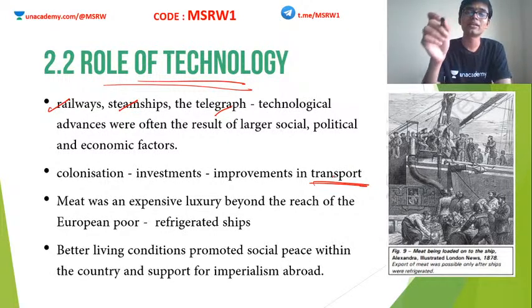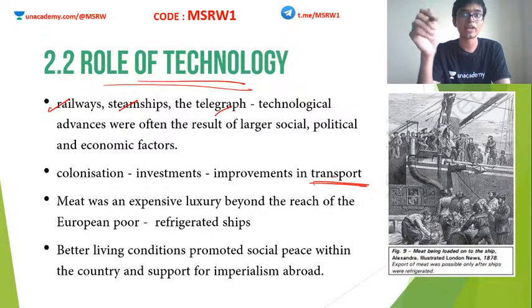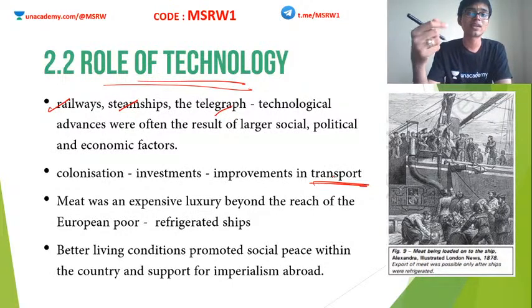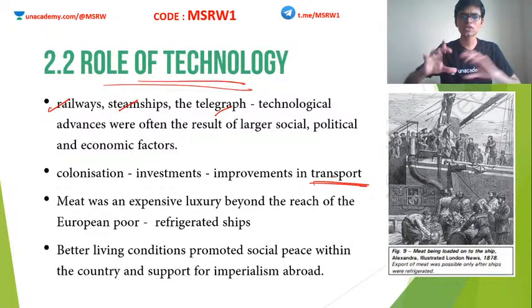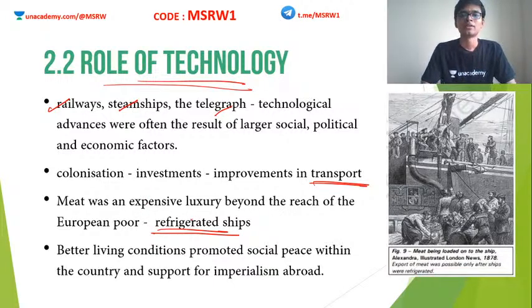Because Indian railway investment gained them 5% interest. At that time in Britain, the interest rate was about 2%. So investors were happy to invest in the colonies of Britain. Also, because of the rise in technology, another superior invention is refrigeration. Refrigerators were invented. So what happened now?